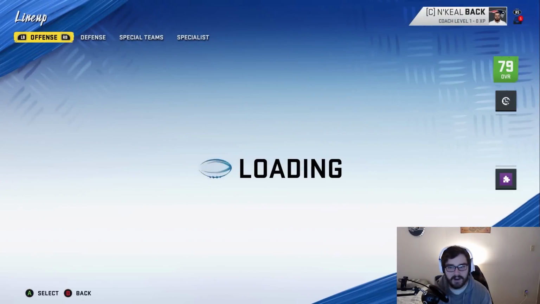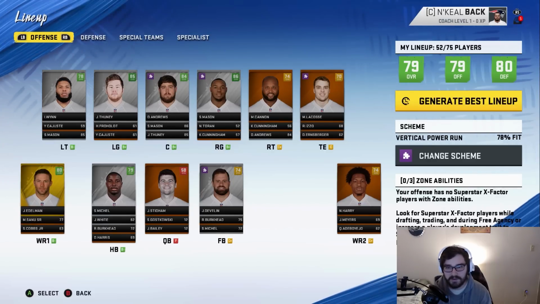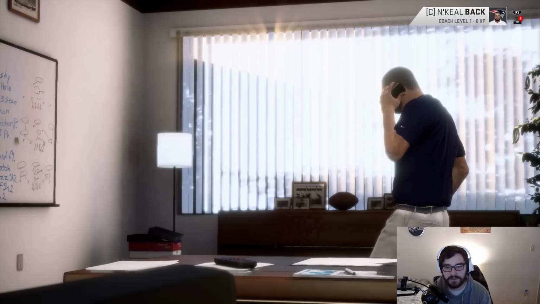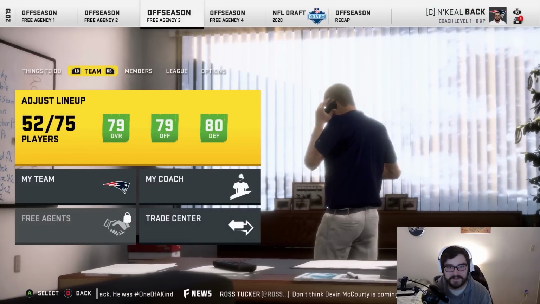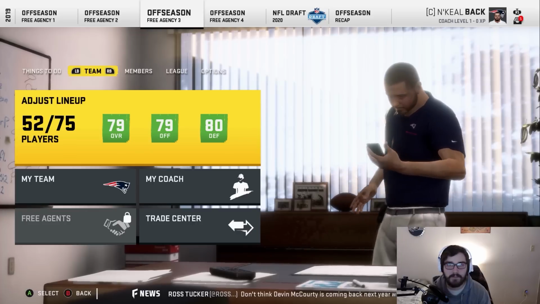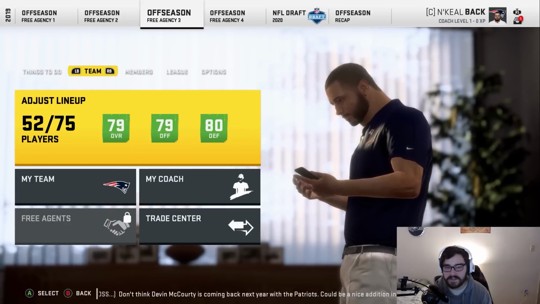This team's actually not all that good anymore, which is actually pretty fun because back in the day, it was super easy to do a Patriots rebuild because they were always so stacked. I like the fact that they're a 79 offense, 80 defense, still a very balanced team. They still have some very good players. And even if they don't have Tom Brady at quarterback, I still think this team can contend pretty well. Nothing against Tom Brady or anything like that. It's just the Patriots are very well coached, and they do have some talent. So I think this team can still do fine.